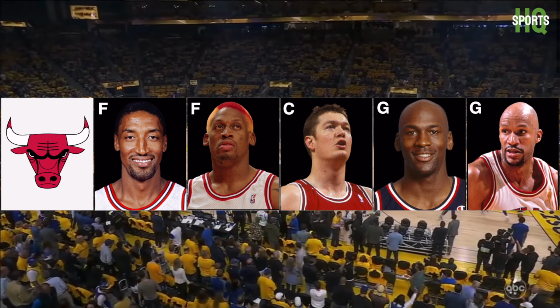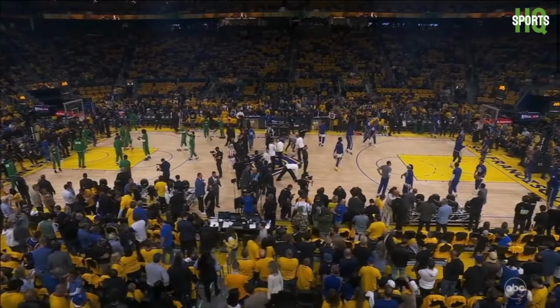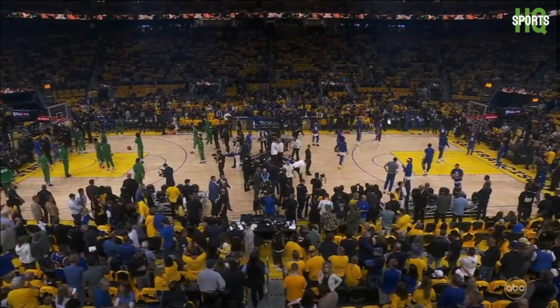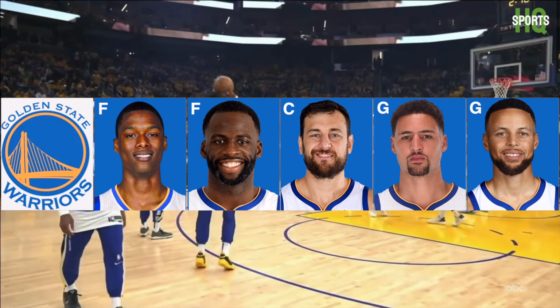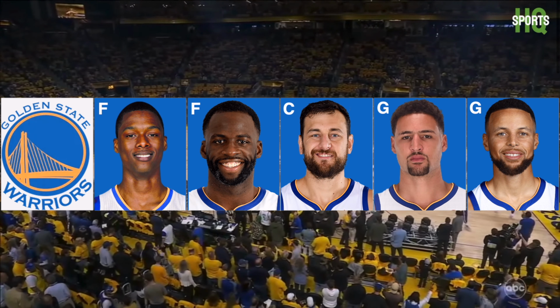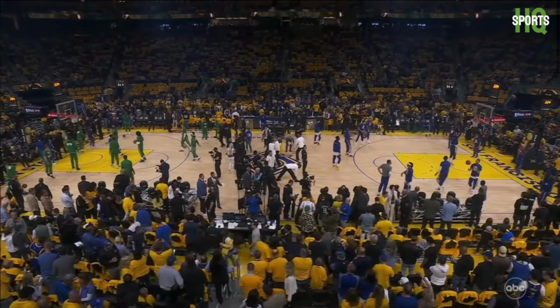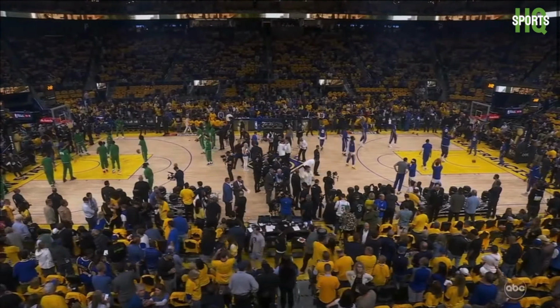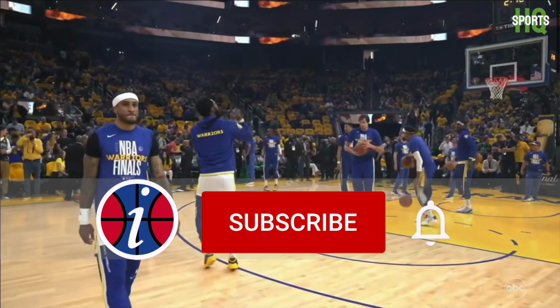Scottie Pippen, Dennis Rodman, Longley, Michael Jordan, and Ron Harper. And for the Golden State Warriors, Harrison Barnes, Draymond Green, Andrew Bogut, Klay Thompson, and Steph Curry. So first, let's look at some of the standout players from the 10,000 game simulation.